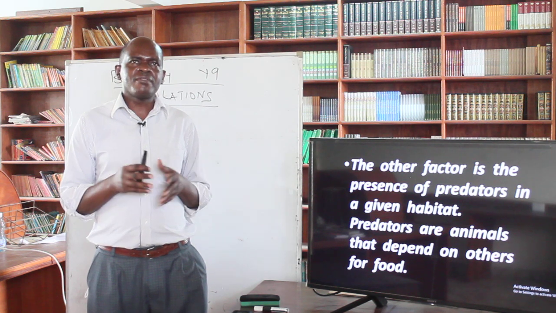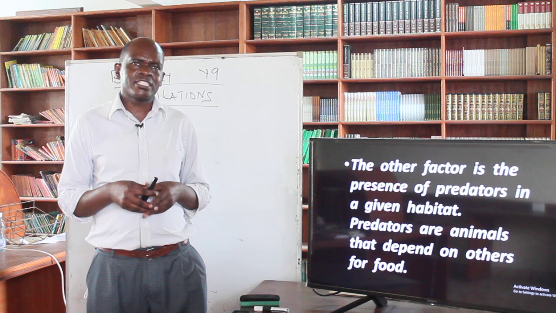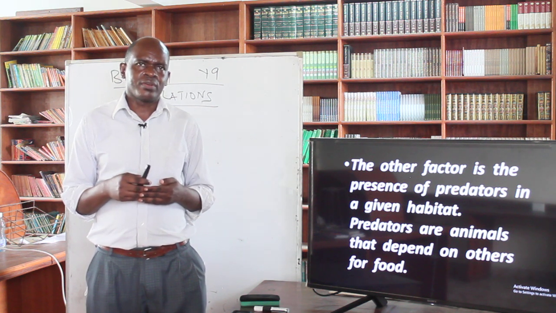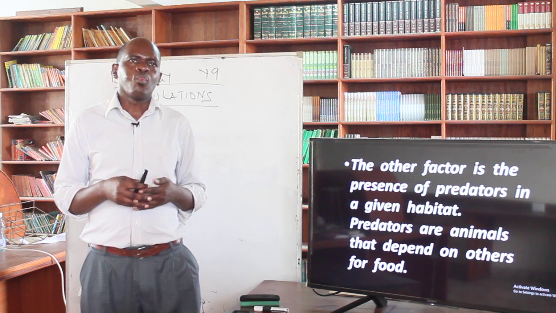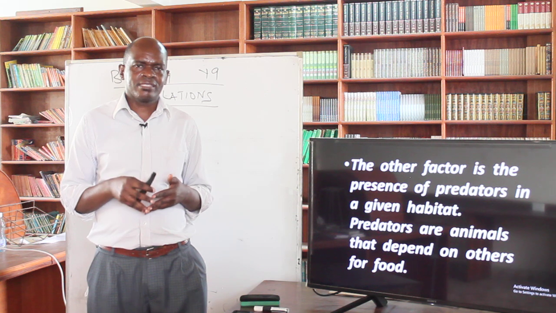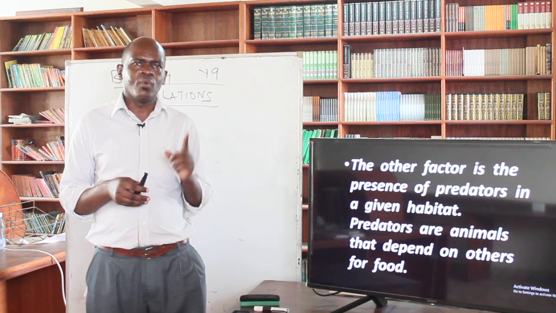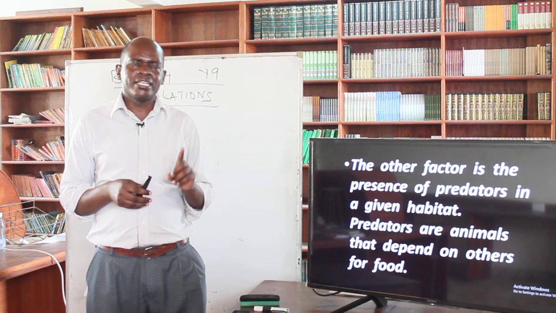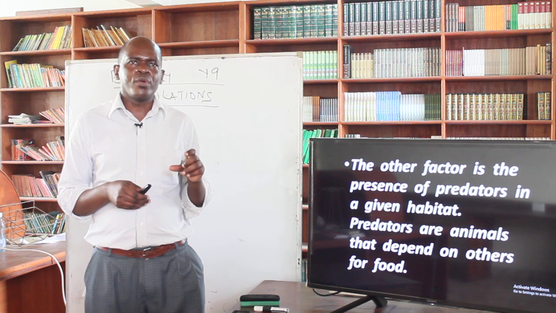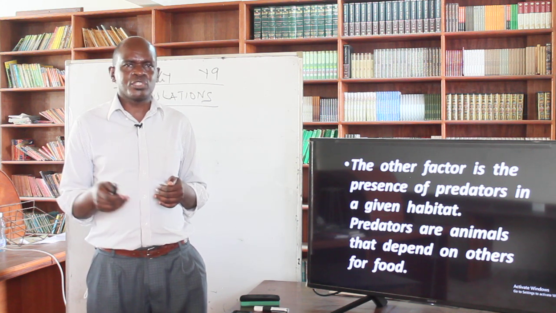So, if a predator enters a given habitat, let's say for example, you look at a particular habitat or a forest region where we have gazelles, and then a lion appears, automatically there will be several things that will take place. One, either the gazelles will run away from that particular habitat, and if they run away, remember that these are grazers. They are feeding on vegetation.